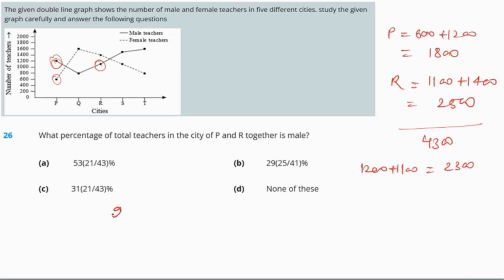So that will be what? 2300 by 4300 times 100. The zeros we can cancel out. We will be getting 2300 divided by 43. After solving it, we are going to get 53 whole 21 by 43 percent. So option A.